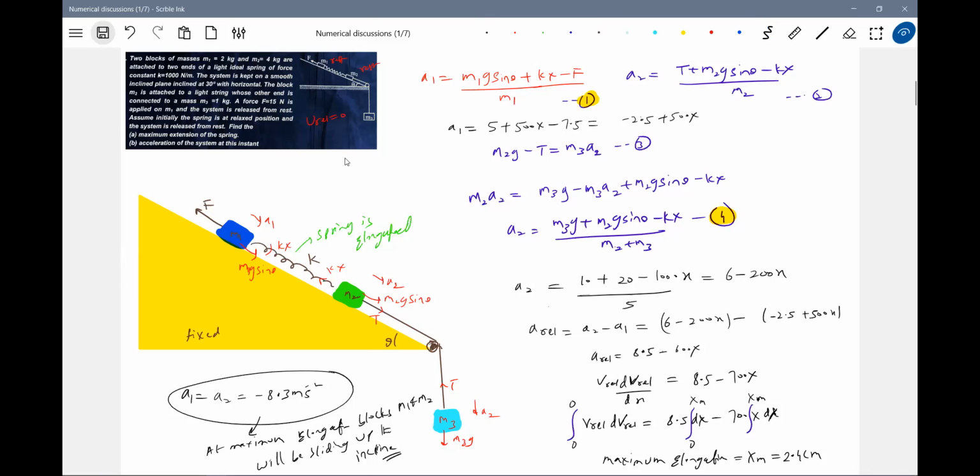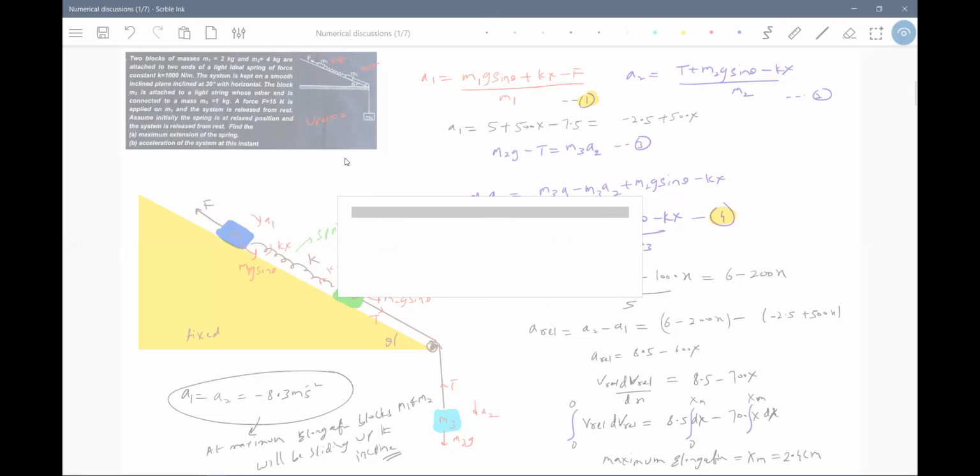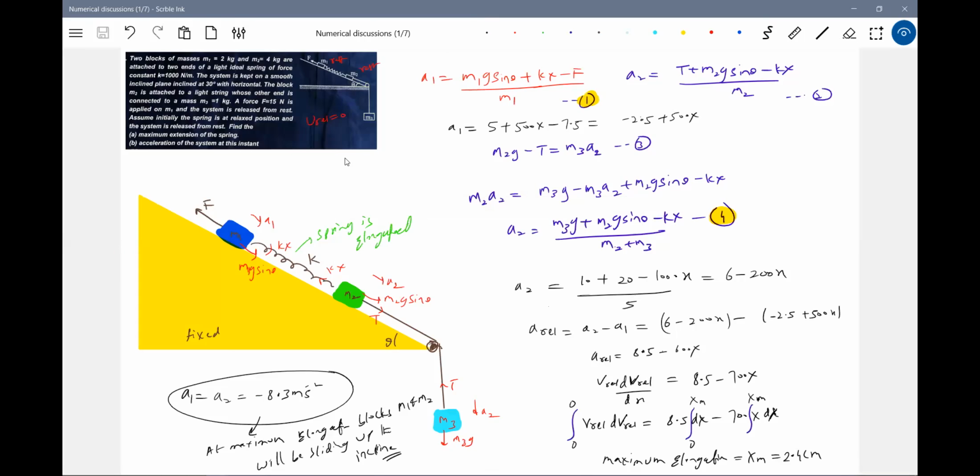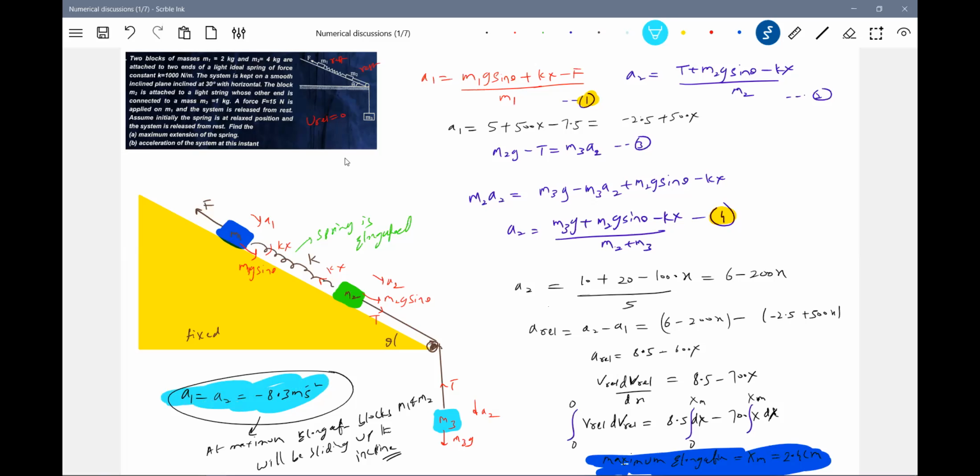So if you start jumping into the work done by gravity and the work done by spring force, I think somewhere we will get stuck. Very difficult. There's one answer. Negative means it will slide up. It will be sliding up.